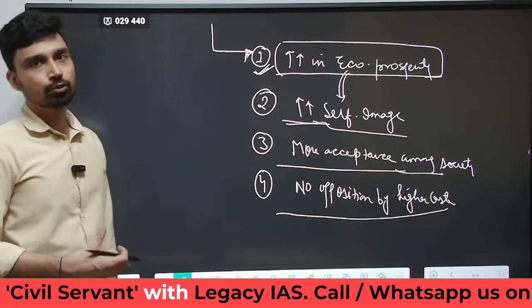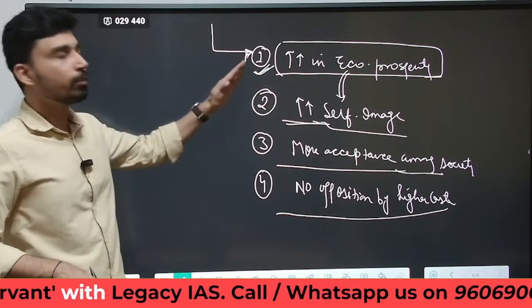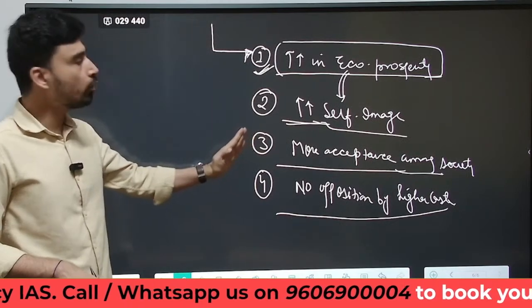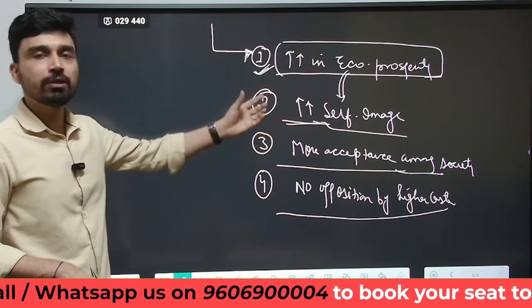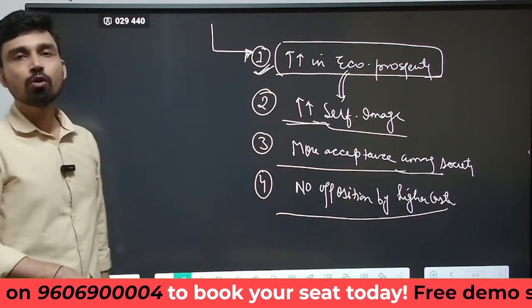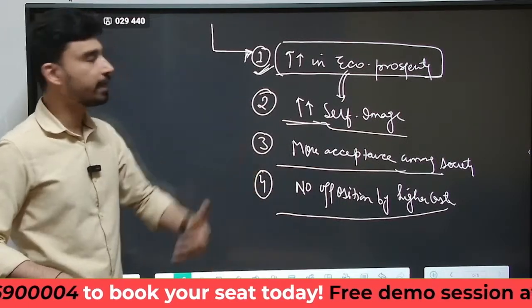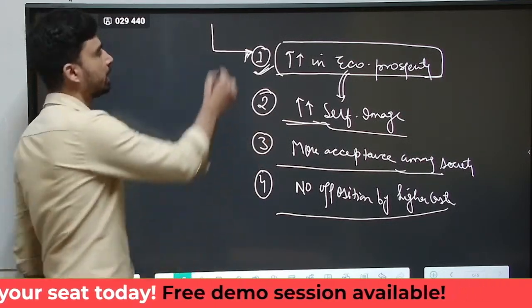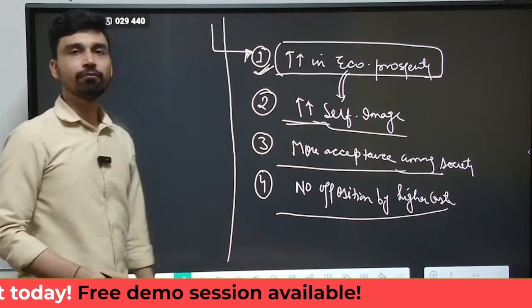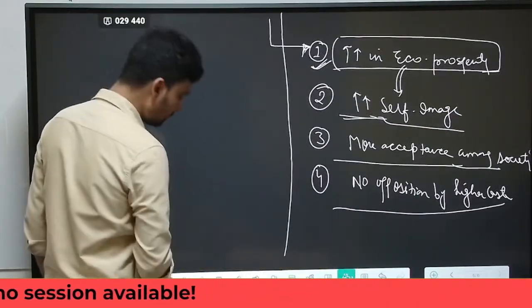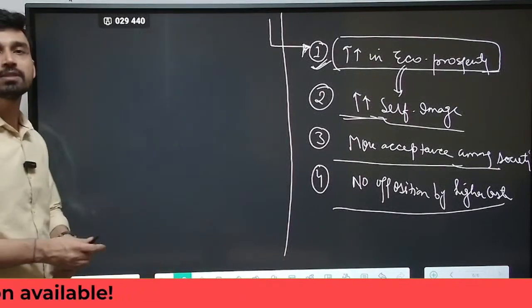So an increase in economic prosperity gives rise to an enhancement of the self-image, that causes more acceptance of this particular caste among the society as having higher status, and in the presence of no opposition by the higher caste members of the nearby villages or of the same villages, the Sanskritization process can be carried forward. So we'll try to understand with the help of examples where we have seen the successes and where we have seen the failure of Sanskritization.